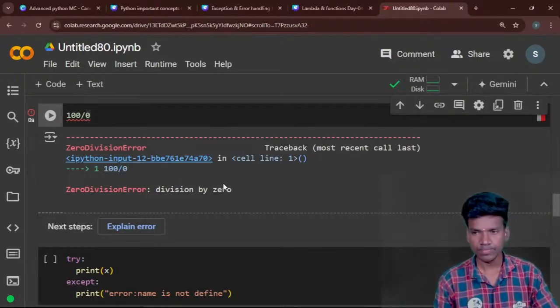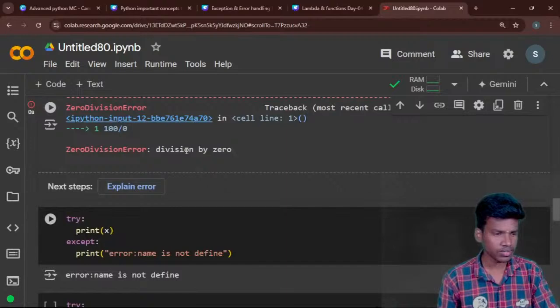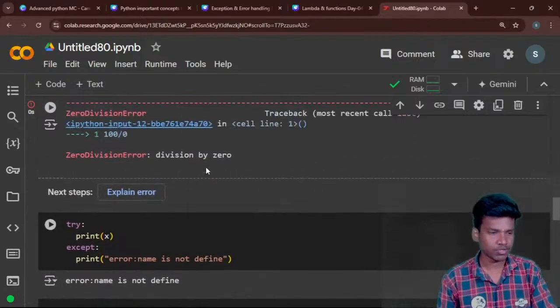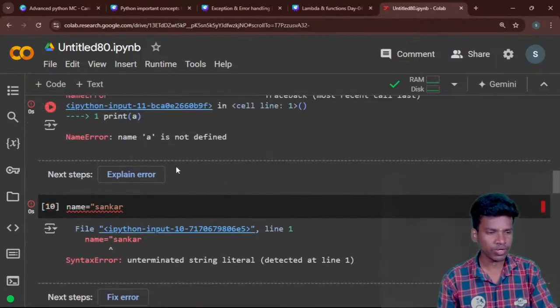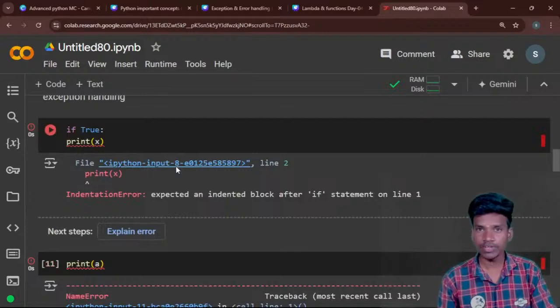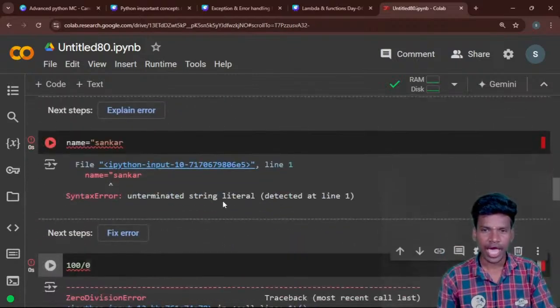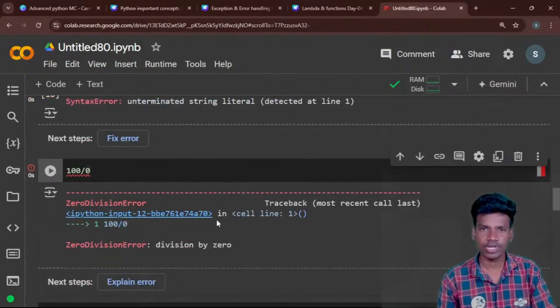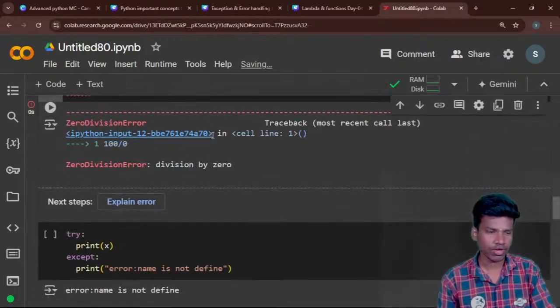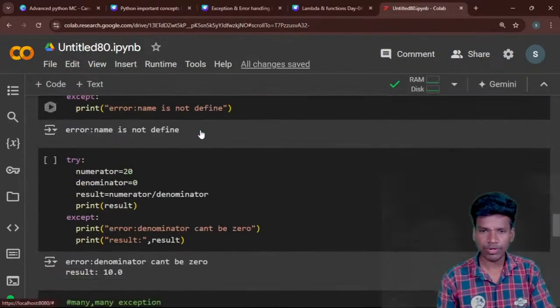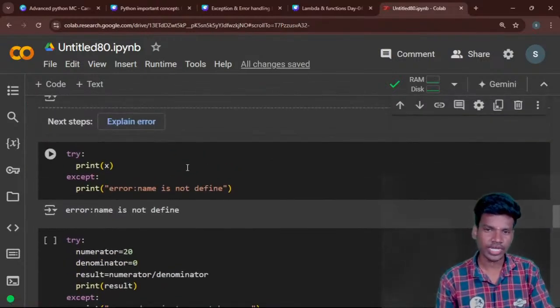Okay, so next is an example for try and except. Before that we were discussing which kinds of errors there are: indentation error, name error, syntax error, and zero division error. These are all the errors we have. So next we are discussing try and except. Example for try and except, right?